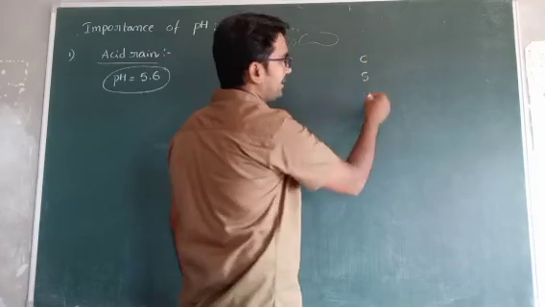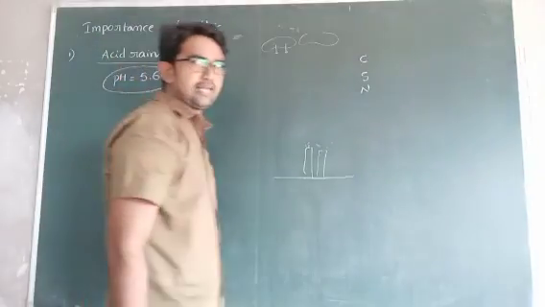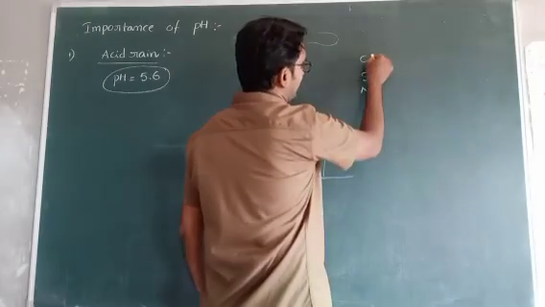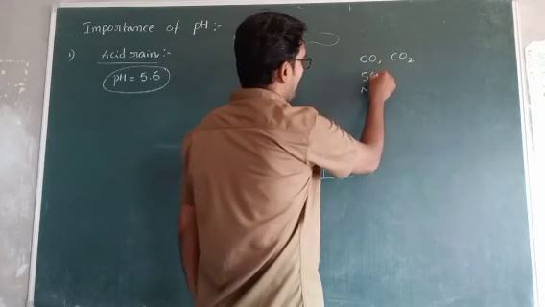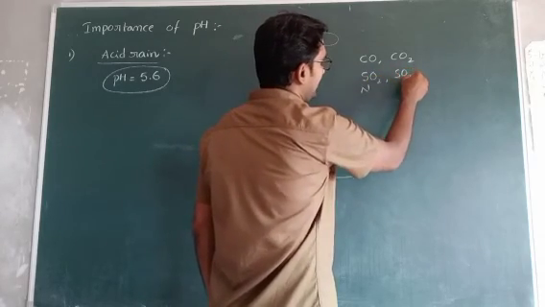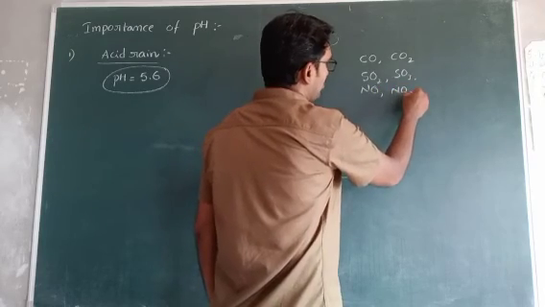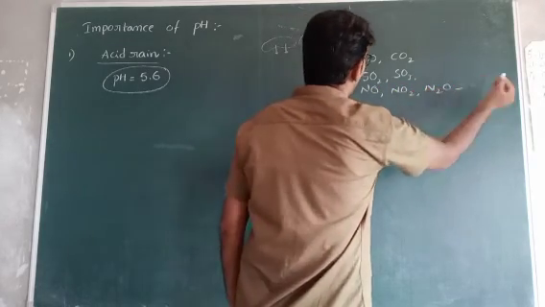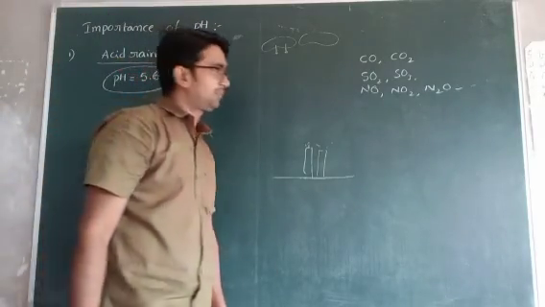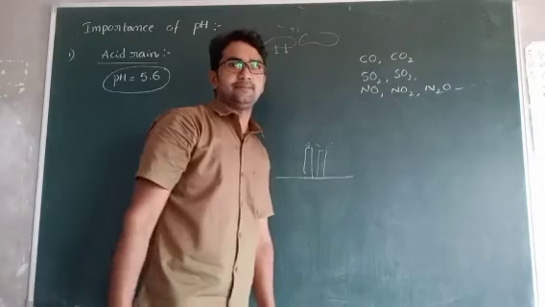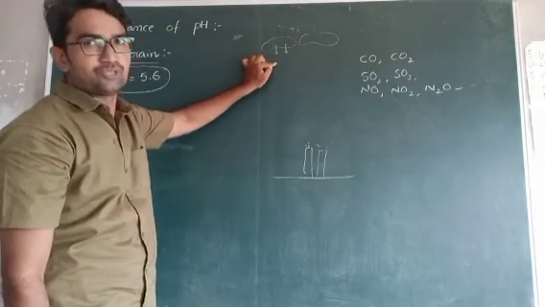What type of gases? Carbon, sulfur and nitrogen oxides. These gases are available: carbon monoxide, carbon dioxide from carbon, sulfur dioxide, sulfur trioxide gases, NO2, N2O. These types of gases we observe in the air. These are all polluted gases, and these polluted gases react with water coming from the clouds.